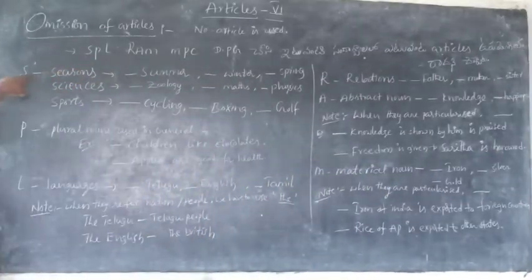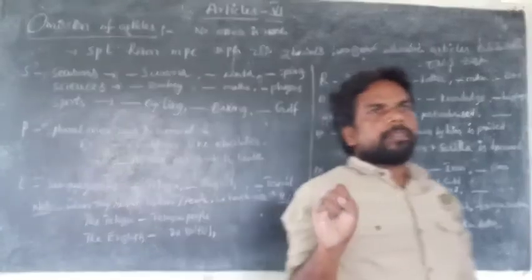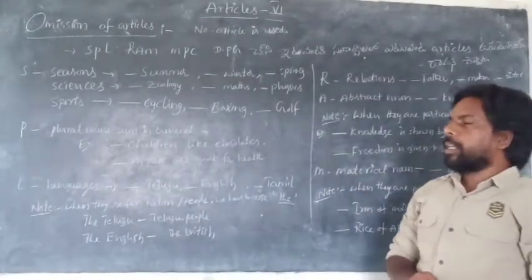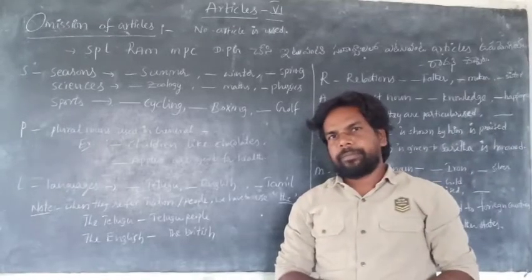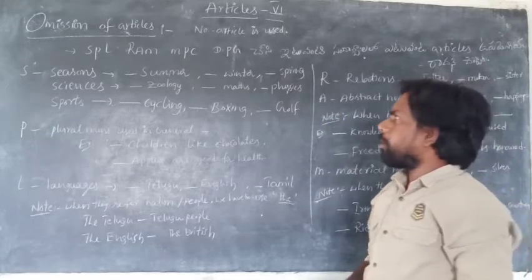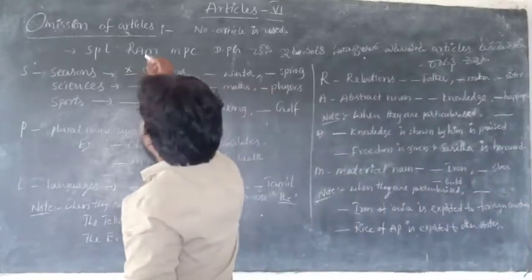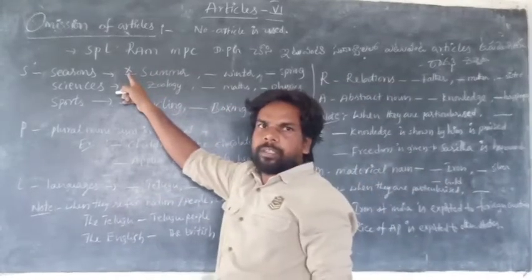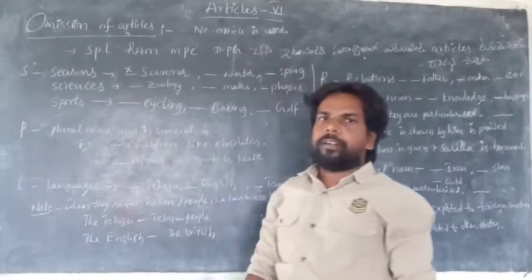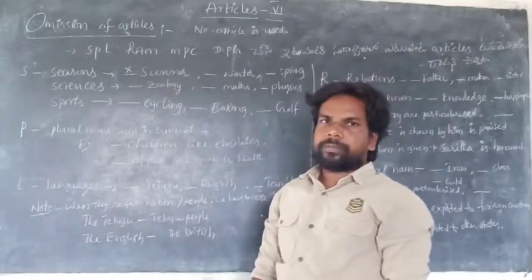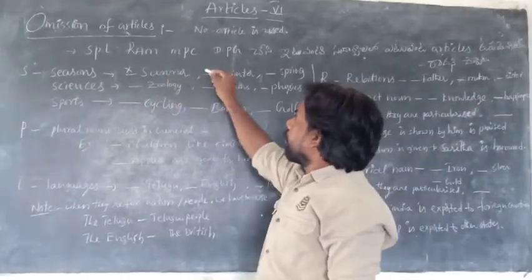So in SPL, S refers to seasons, sciences, sports. Seasons, you know that: summer, winter, spring, rainy. Before the names of seasons, we never use any article. We can write no article, or we can write a cross mark. It refers to no article, or omission of articles. So summer, no article. Winter, no article. Spring, no article.